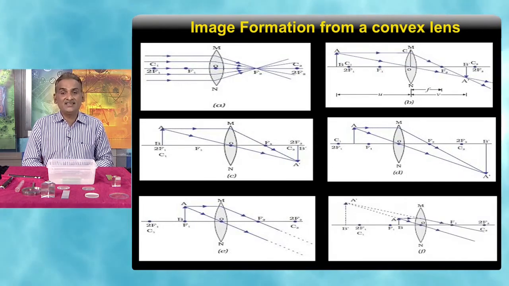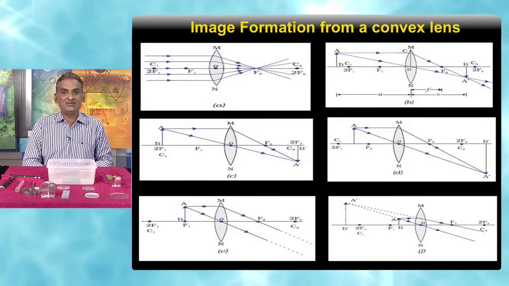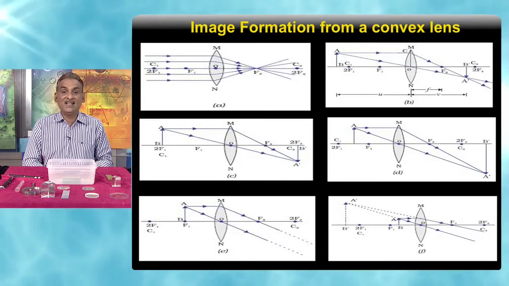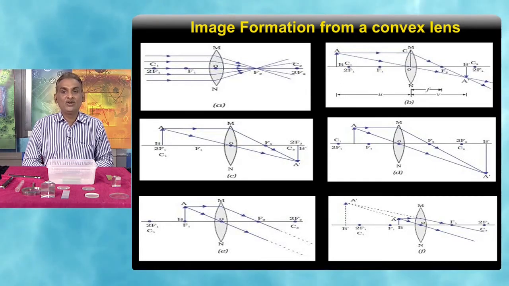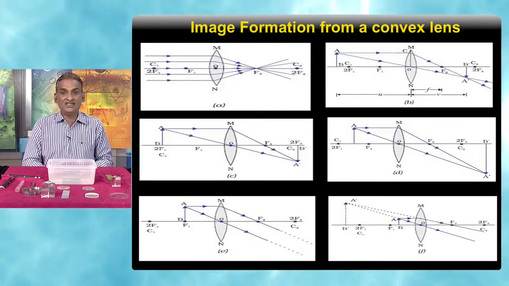Our sixth case is different from the previous five cases, where the object is placed between the optical center and the focus. You see, the ray which is parallel will go through the focus after refraction through the lens, and the ray which is passing through the optical center will go undeviated. As you are seeing, they will never meet, but they are diverging.